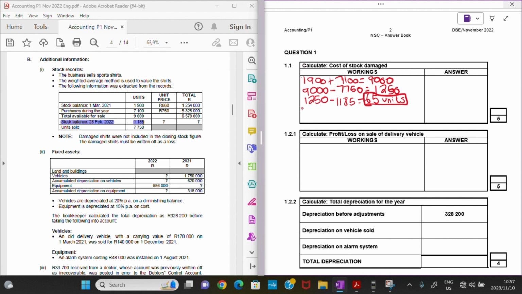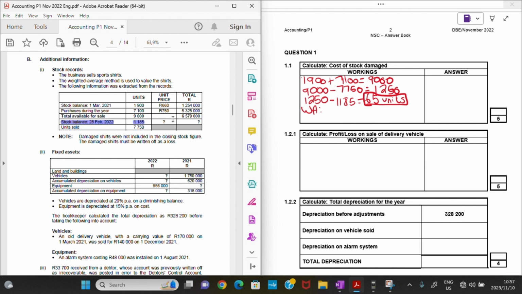And with the weighted average method, what we need is simply our total rand value divided by the number of units. Then that's how we are going to obtain our weighted average.